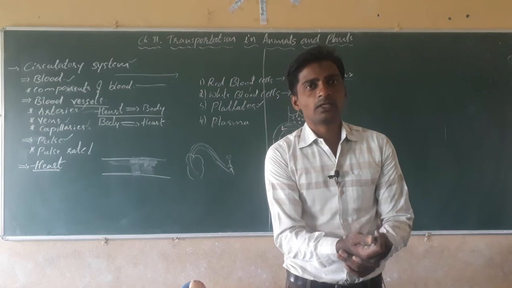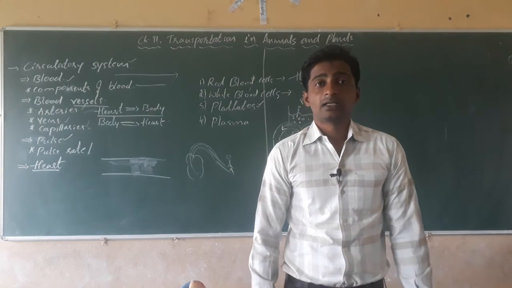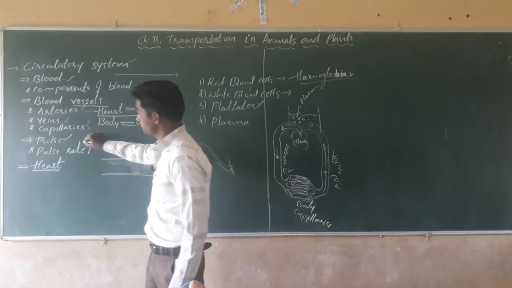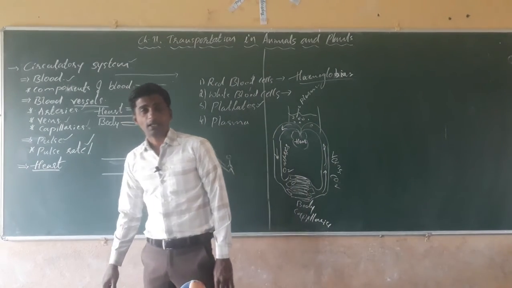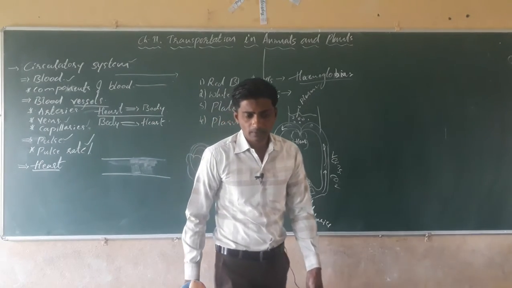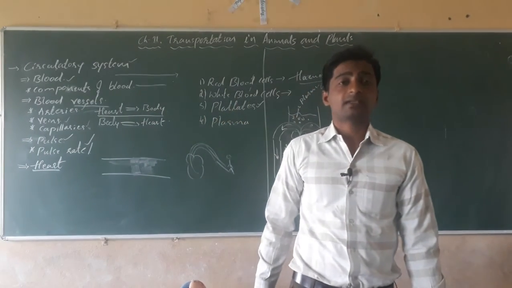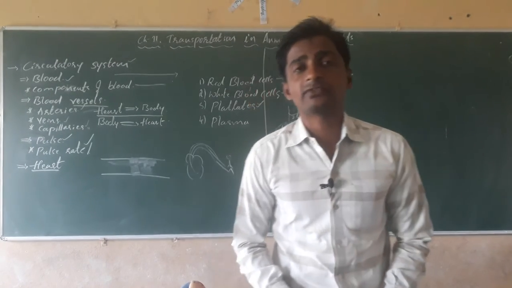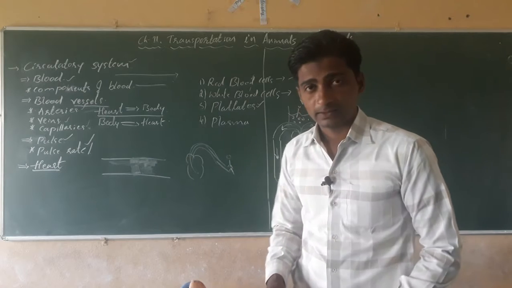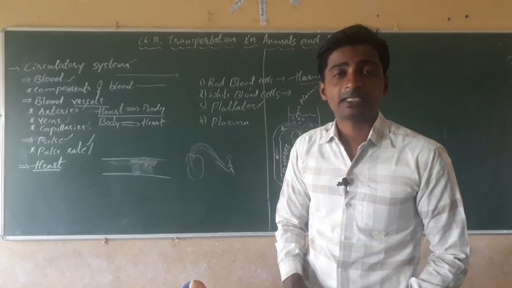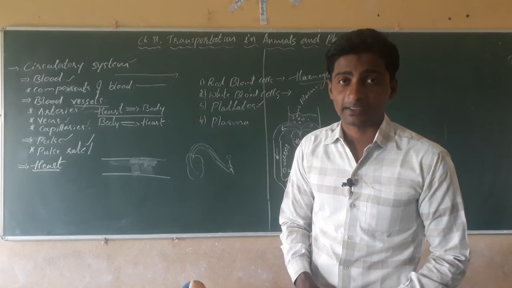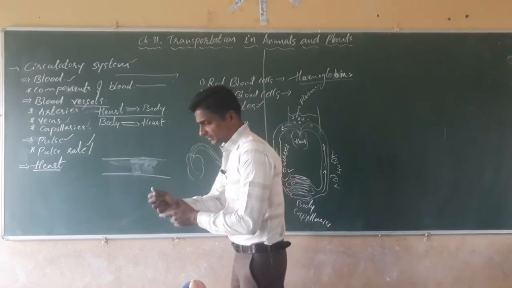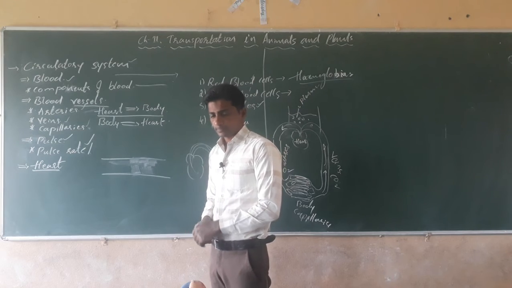By counting this, we get what is called the pulse rate. The number of pulses per minute is called the pulse rate. Understood? The number of pulses per minute is called the pulse rate.